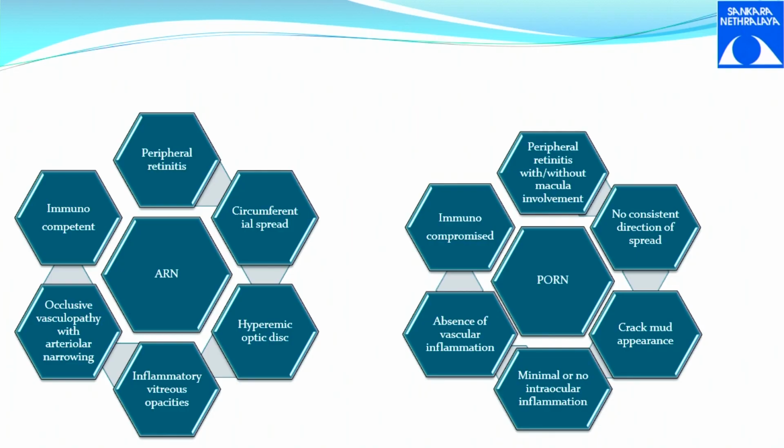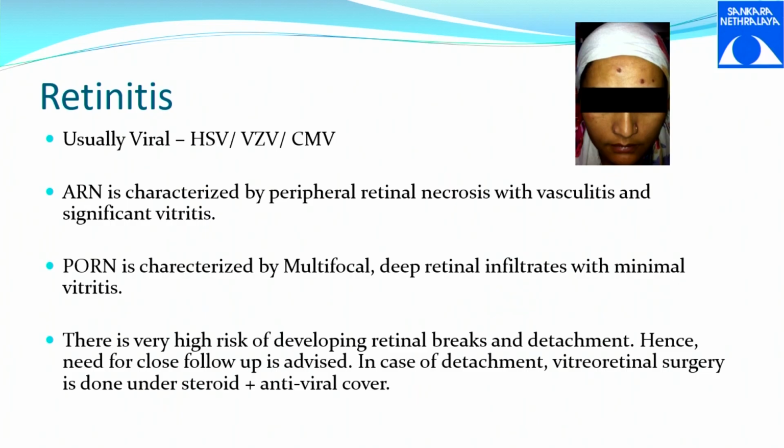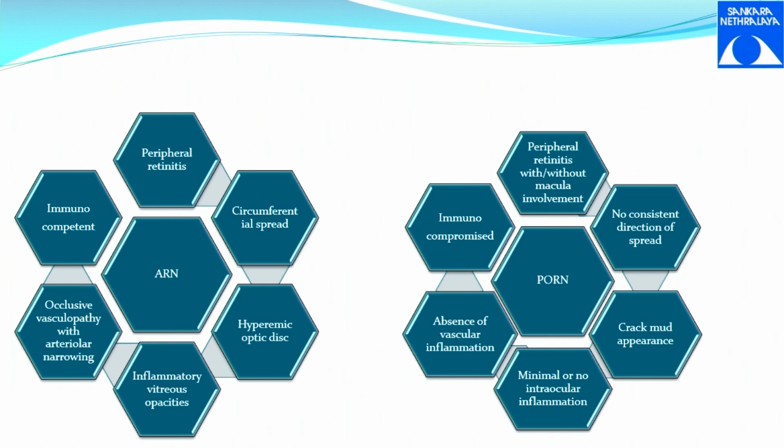Whereas in progressive outer retinal necrosis, you have peripheral retinitis without much macular involvement. There is no consistent spread like circumferential. It can spread into the eye as well as circumferential, and it can have patchy places also. It has a classic crack mud appearance. It came for my ASCII question, crack mud appearance, and there is minimal or no ocular inflammation when the patient is immunocompromised, and there is absence of inflammation mostly, and so this is the difference between ARN and PORN.